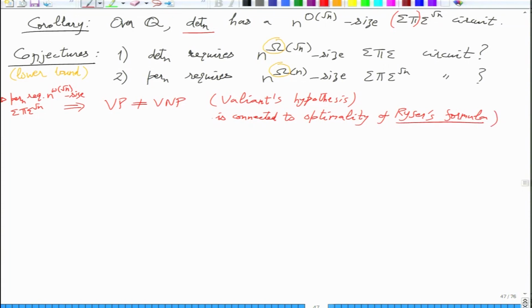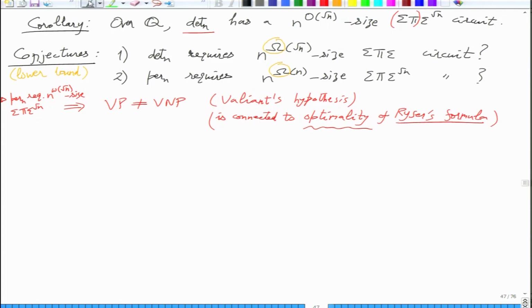This was not clear before, that the VP versus VNP question is just about whether this Ryser's formula is optimal. It gives you 2 raised to n, and if you can show that that is optimal, that you cannot improve that depth 3 representation, then again, by this sequence of connections, you will prove VP different from VNP. Any questions?